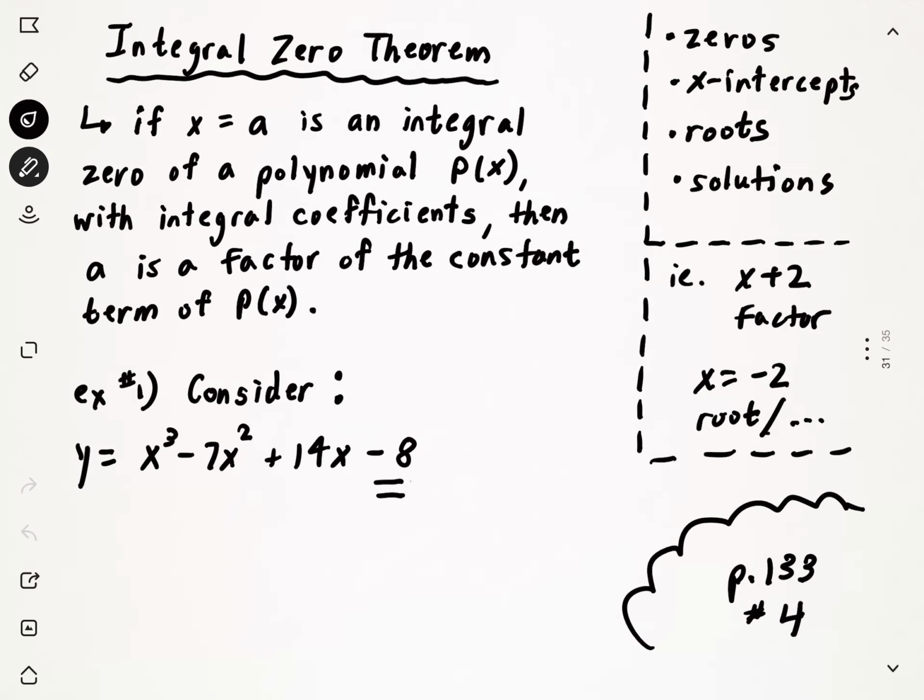But before we get to that, I just have a few things on the right side of the page here that I want to go through with you. What we have here in the upper right corner is 4 different terms. They all mean the same thing. We haven't really looked at these words very much yet, but starting now, you're going to start seeing these words in different questions, and they all mean the same thing. So when we get into graphing next week, you're going to see x-intercepts a lot. You might also see the word roots a lot as well. Roots are also x-intercepts, and same thing with zeros, and same thing with solutions. So why do we have 4 words that mean the same thing? Well, that's a very good question.